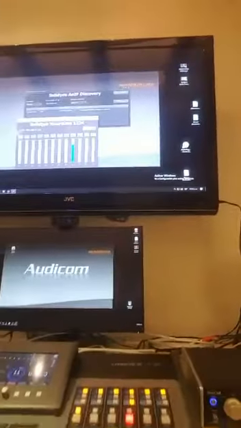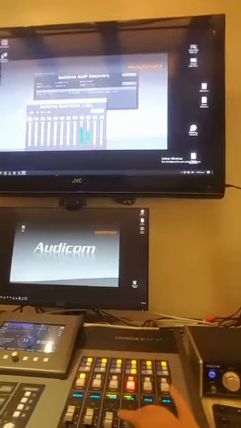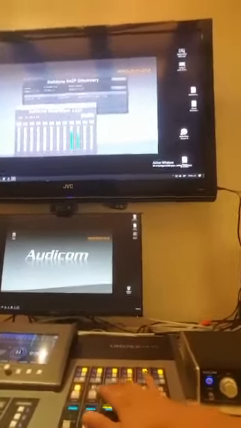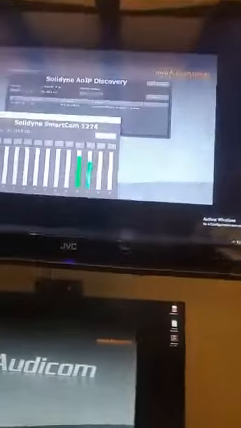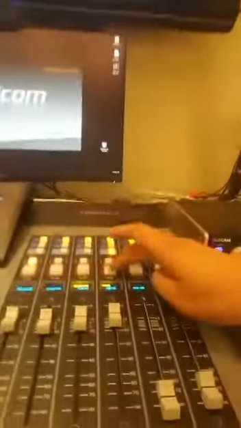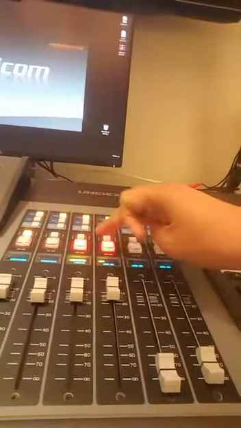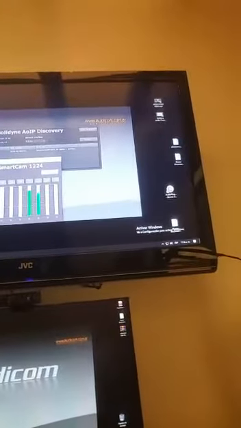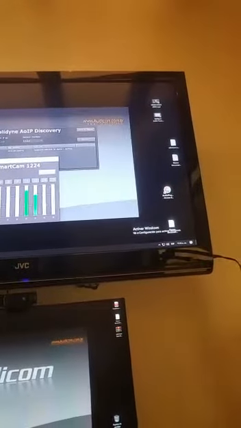8 and 9, and we can move the fader or enable and disable the channels. Then the application is a simple application that shows how to get the GPIO information using the protocol HTTP.